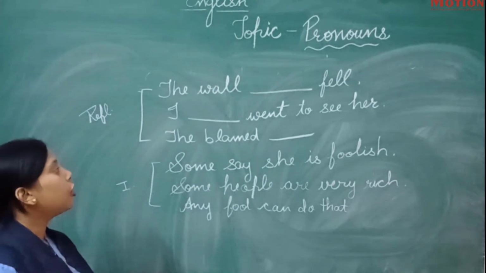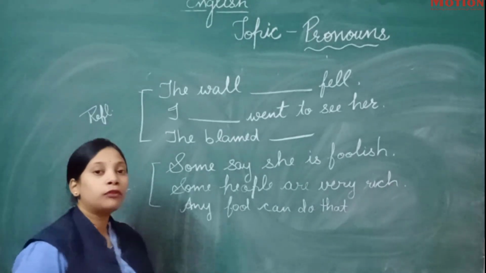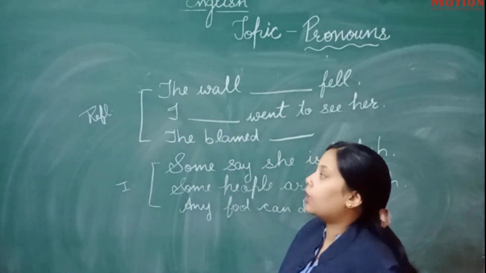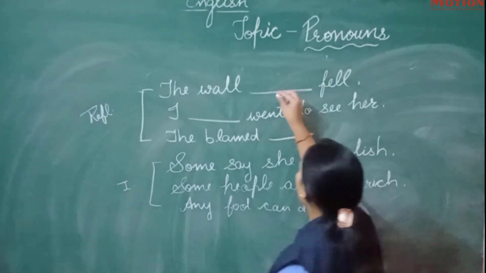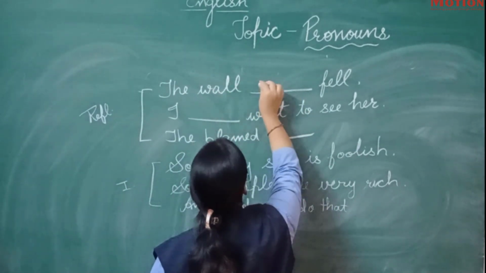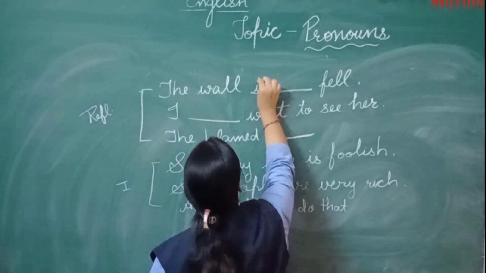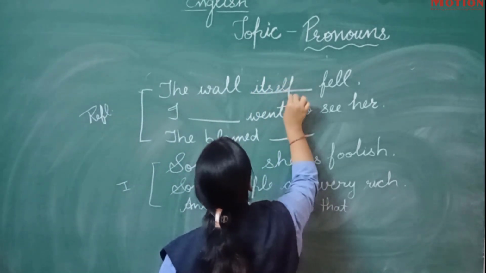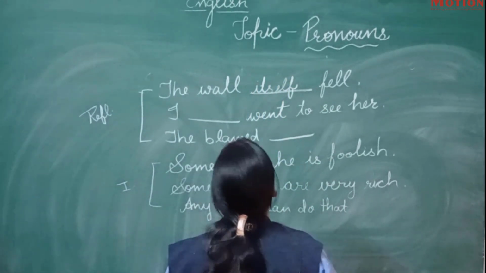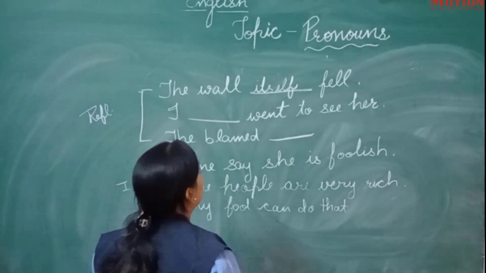So the ball dash fell. Which kind of reflexive pronoun will come here? The ball is a non-living thing, so itself will come here. I dash went to see her.